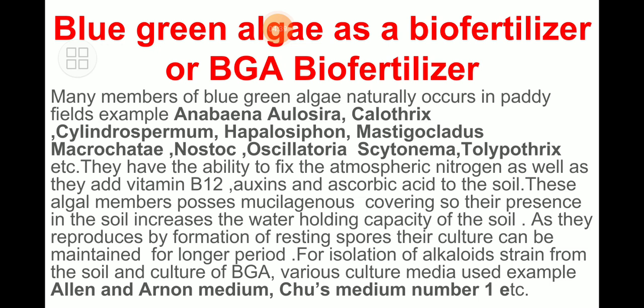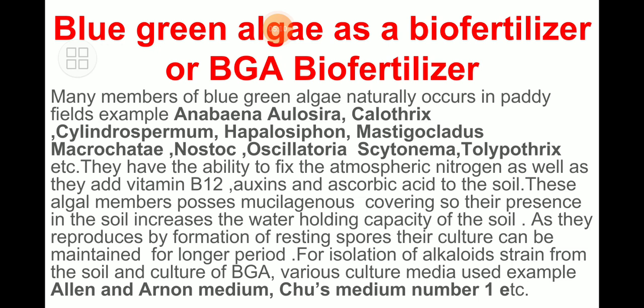These algal members possess a mucilaginous covering, and this covering helps to increase the water holding capacity of the soil in which they are present. That is most important: increased water holding capacity, addition of ascorbic acid, vitamin B12, and nitrogen.